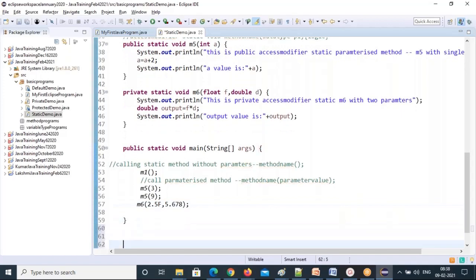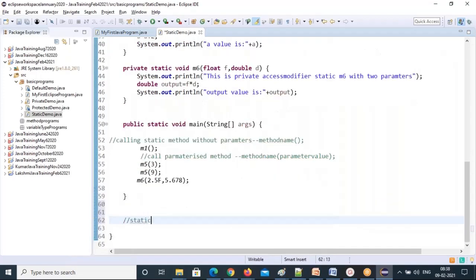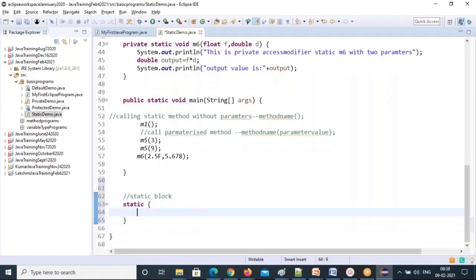Let me give you one more thing, the static block, the last one, so that we can finish complete code about static things. Static block syntax, what? Static, directly you can write. So this is my first static block. So here also you can use all these static blocks and everything. You can do that. Okay.